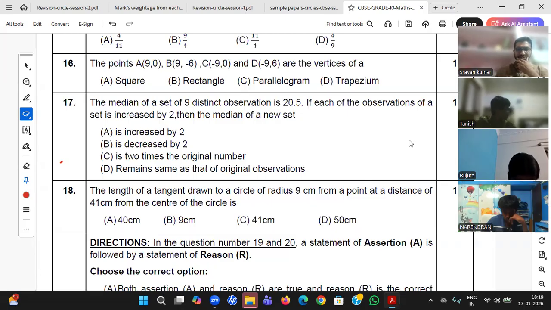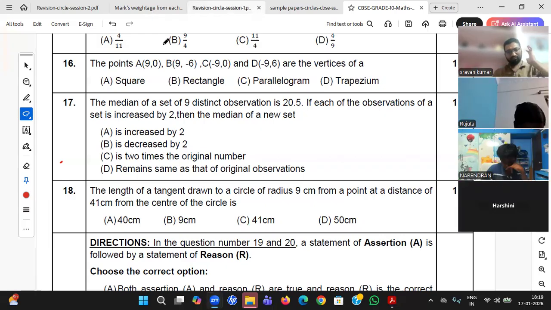Harshini, right answer. Harshini, where were you yesterday, beta? We have done previous year questions, good questions. Sir, I forgot to message, sorry. I went to write an entrance test. Which college? Resonance.